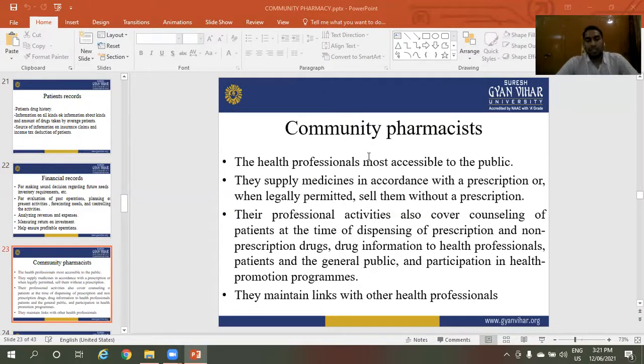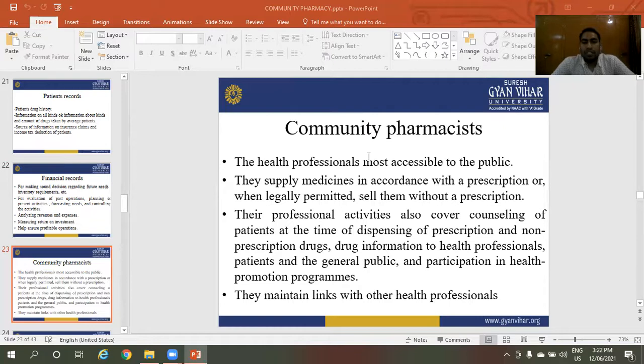Community pharmacy. The community pharmacist is the health professional most accessible to the public. They supply medicines in accordance with a prescription, or when legally permitted, sell them without a prescription. Prescription is the most important part of community pharmacy.